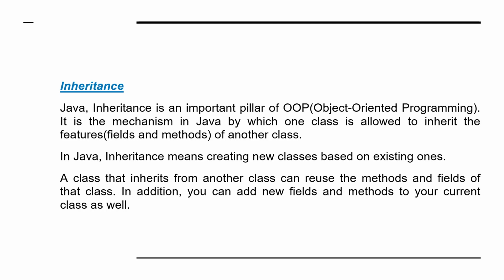Then the concept is inheritance, one of the properties of the object oriented concept. Java inheritance is an important pillar of OOP. It is the mechanism in Java by which one class is allowed to inherit the features, fields and methods of another class. In Java, inheritance means creating new classes based on existing ones. So a class that inherits from another class can reuse the methods and fields of that class. In addition, we can add new fields and methods.